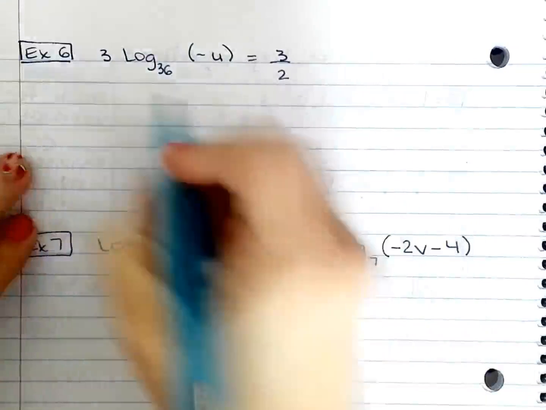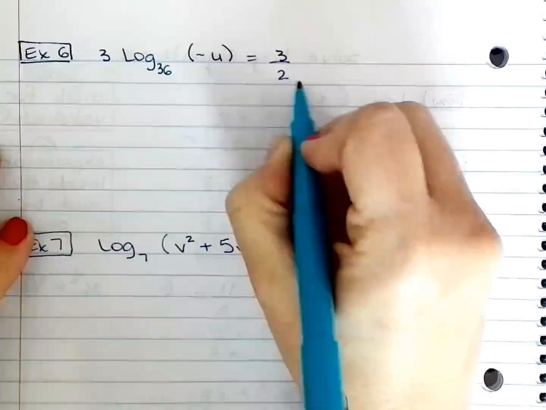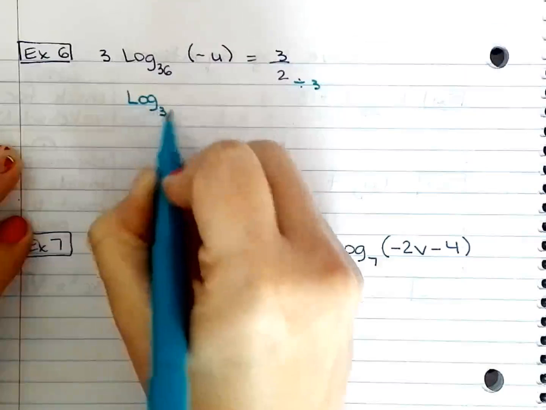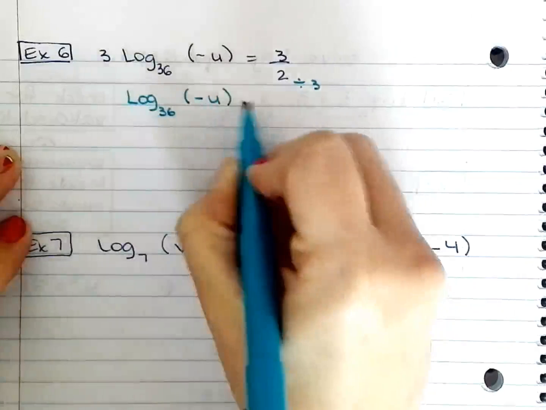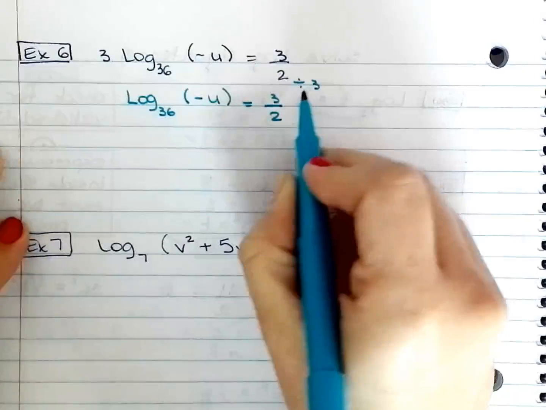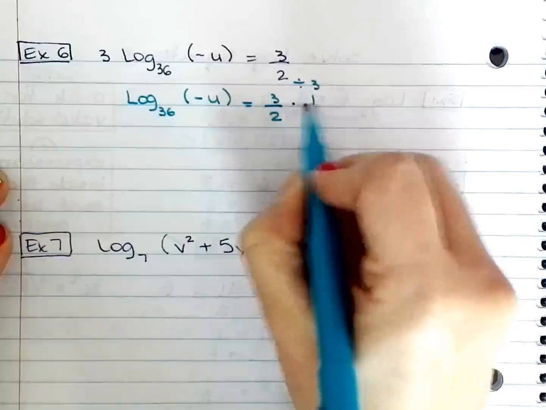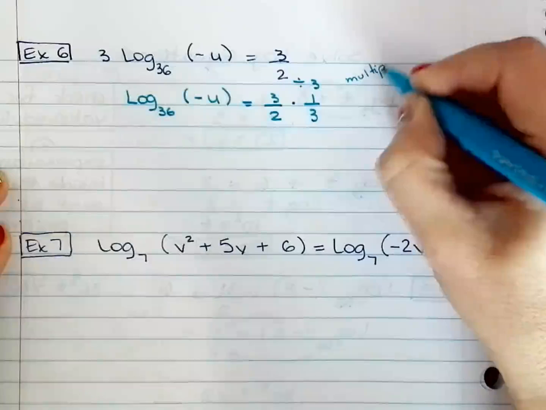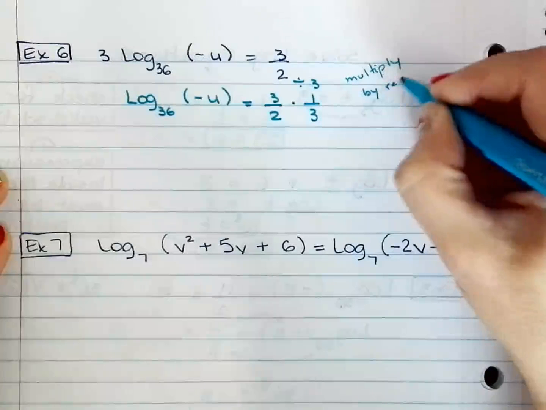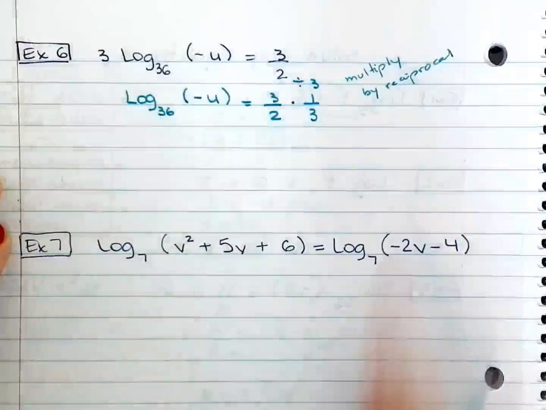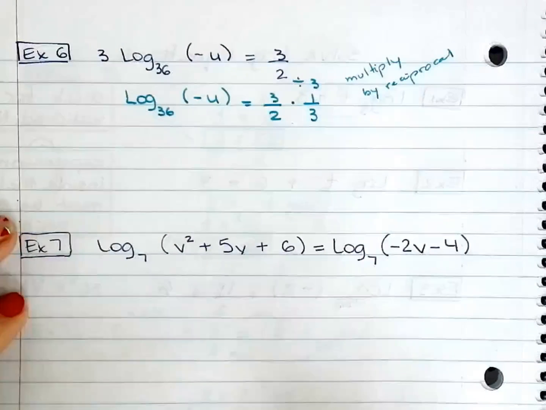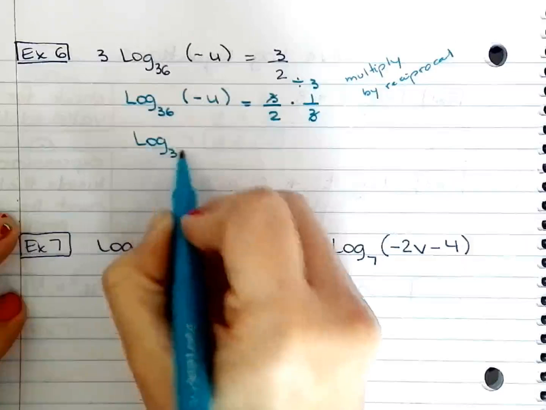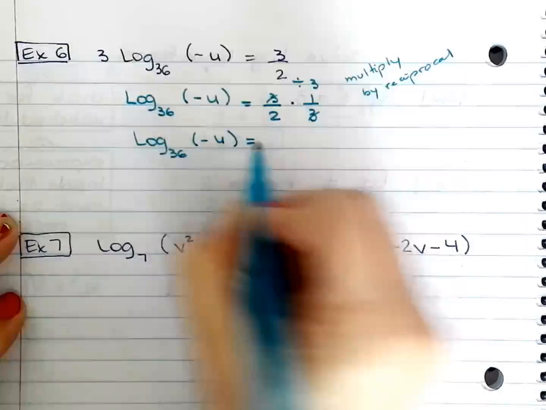Divide by 3. So here you're dividing a fraction by a number. Remember, when you're dividing by a fraction, it's the same thing as multiplying by the reciprocal. So when you divide by 3, you can multiply by 1/3. Okay, simplify the fraction. So I have log base 36 of negative u equals 1 over 2.